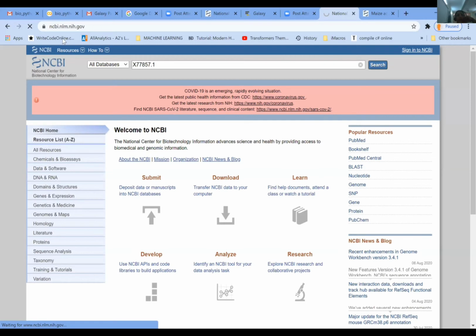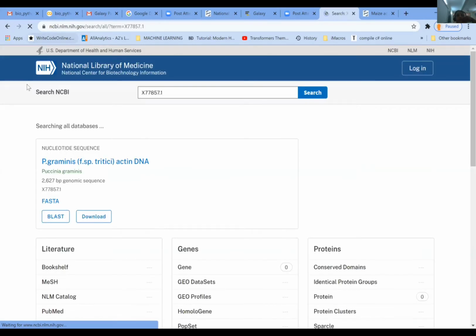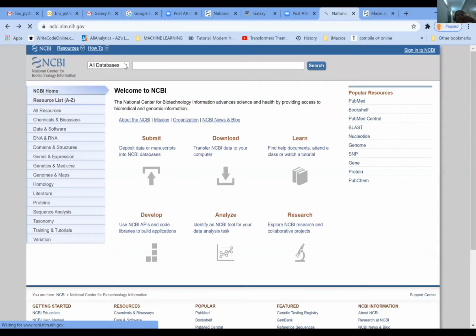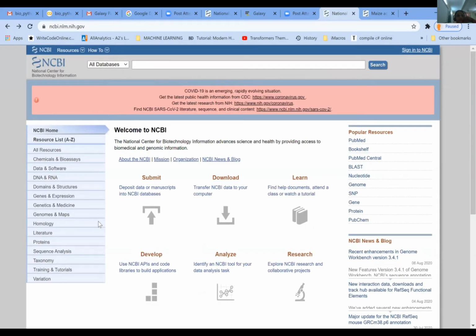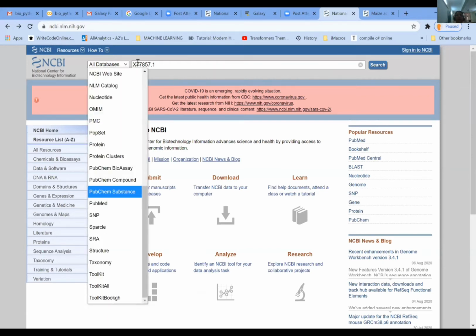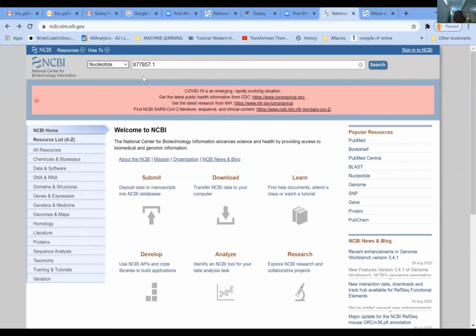You will get this particular window, and then again we are going back. Why I'm showing you this is that you can do it in your window also.